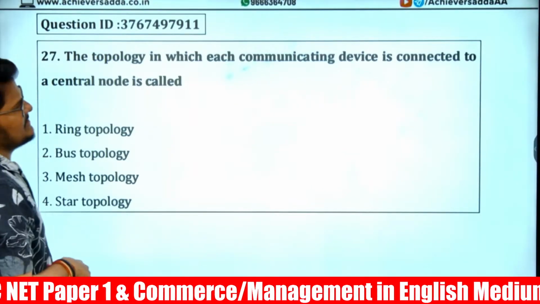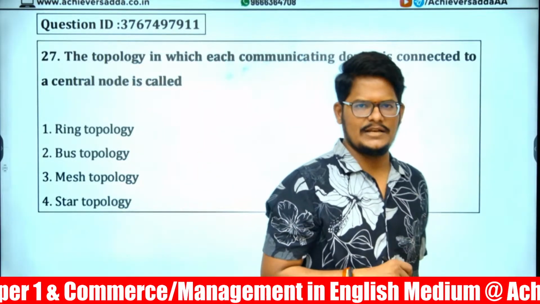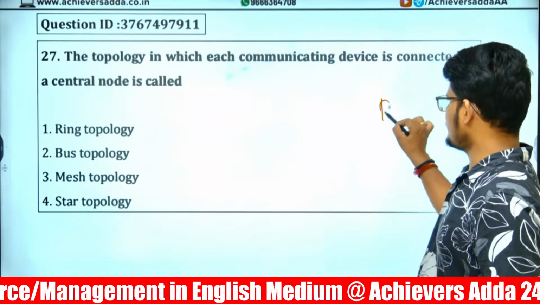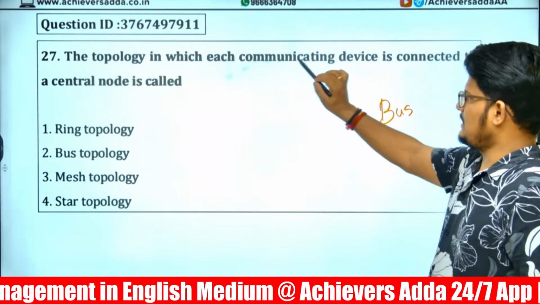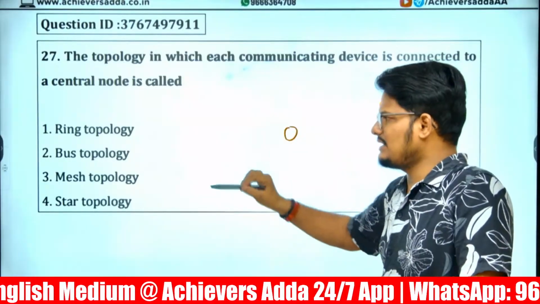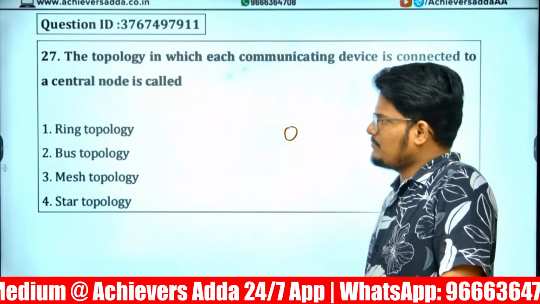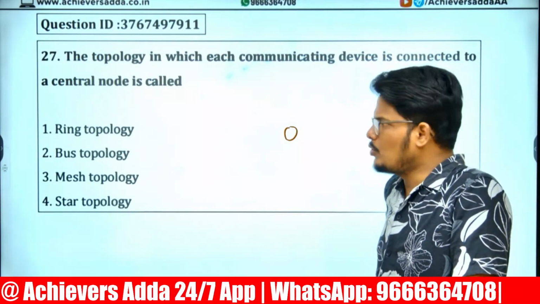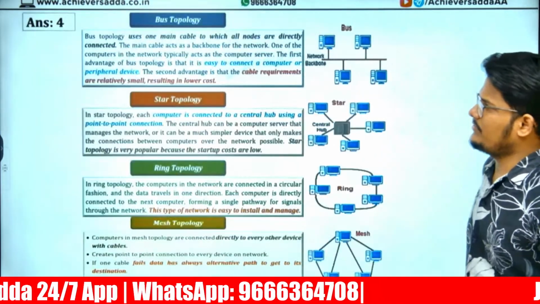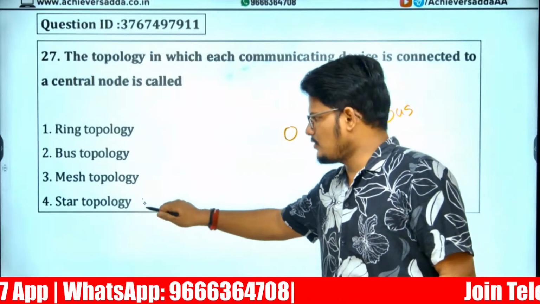Then next, a network topology related question has been asked. Mesh topology, ring topology, bus topology. Yesterday's question was on bus topology. Here the communicating device is connected to the central node. What do we call that? Which type of topology is connected to the central node? So the given answer is option 4, star topology.